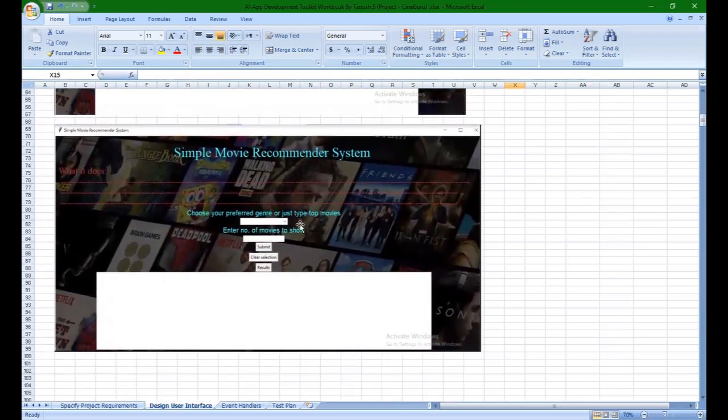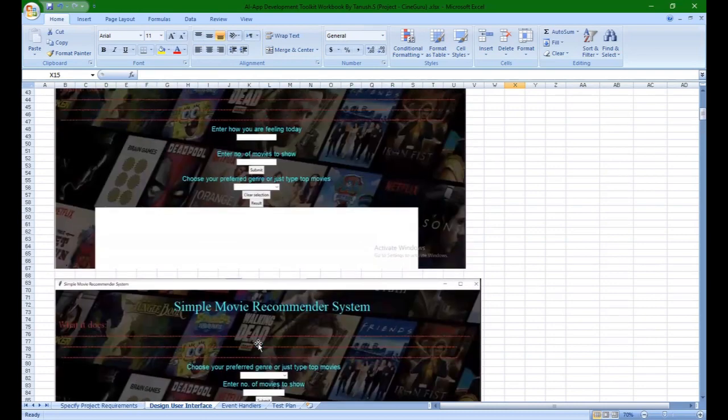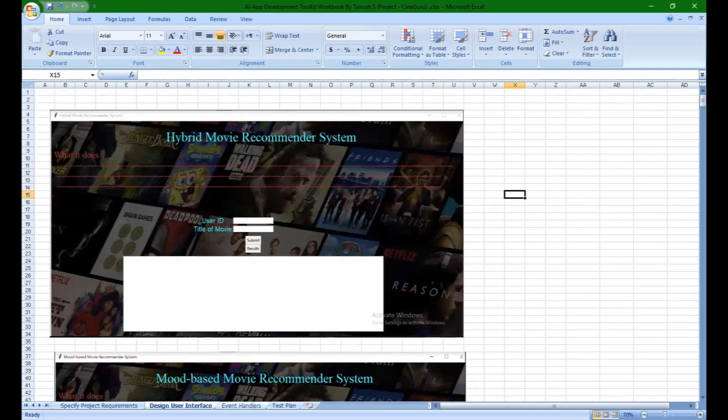Then for the simple movie recommender, as you can see, there's the drop down of the genre, or you can enter top movies, and one text box for the number of movies to be shown. And then there's the submit and result buttons and the clear selection button. So this was my design user interface.